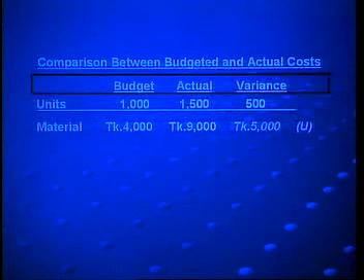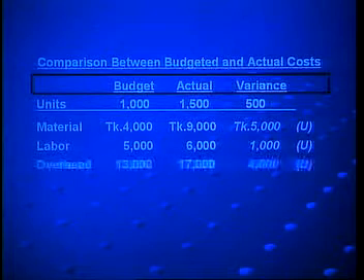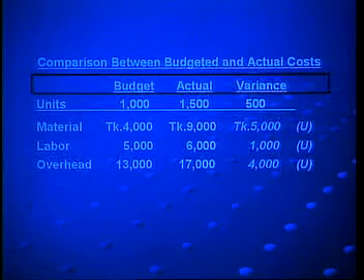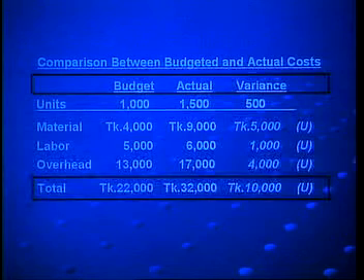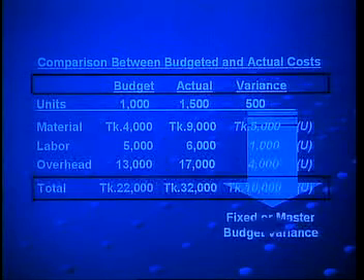You can see that the actual costs for materials, for labor and for overhead are all higher than budgeted cost and the variances are unfavorable. And in total, the actual cost is taka 32,000 and budgeted cost is taka 22,000. Total variance is also unfavorable. I think you can identify the reason why all the variances are unfavorable, because budget is only for 1000 units and actual cost is for 1500 units.